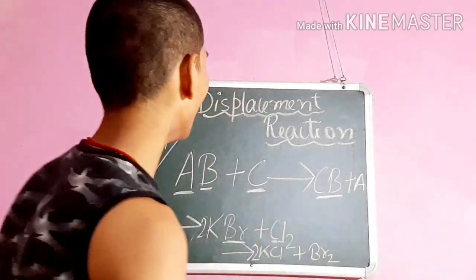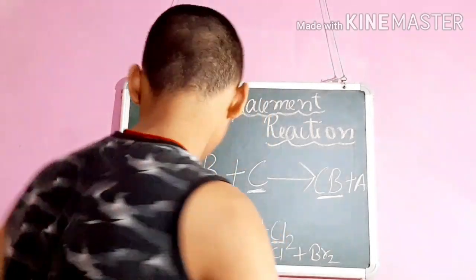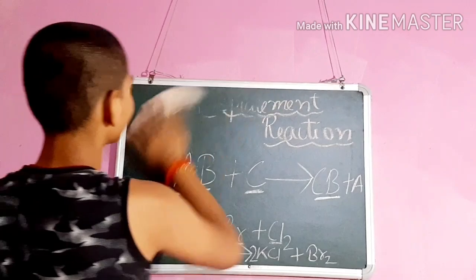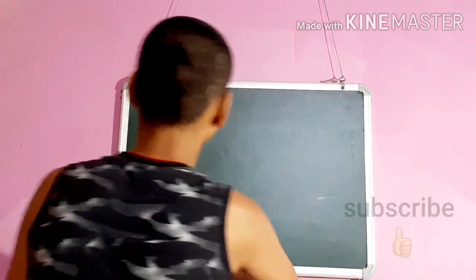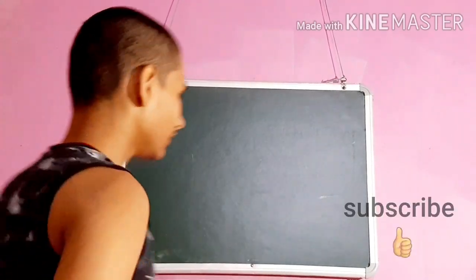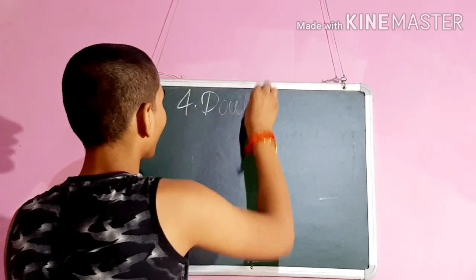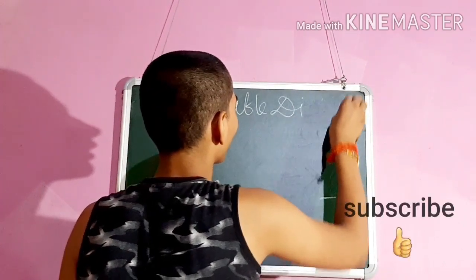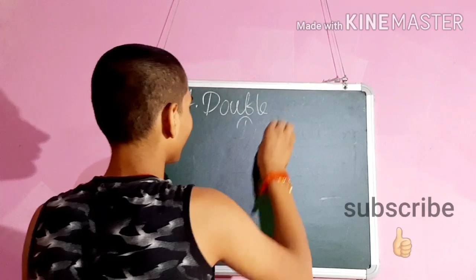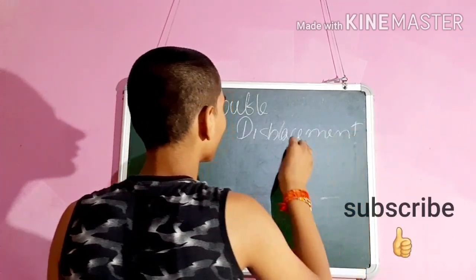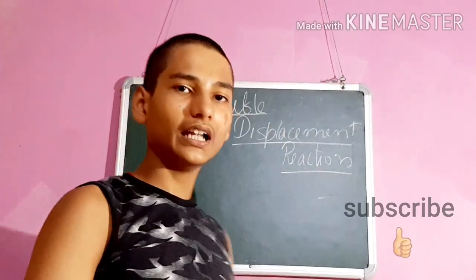Now we move on to the fourth type of reaction, and the fourth type of reaction is double displacement reaction.